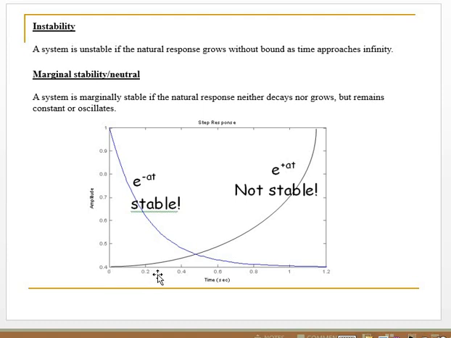But for the unstable system, as time increases, the response also increases.